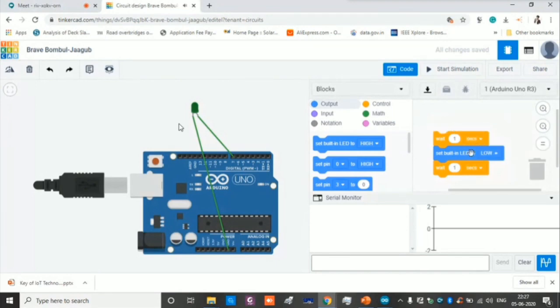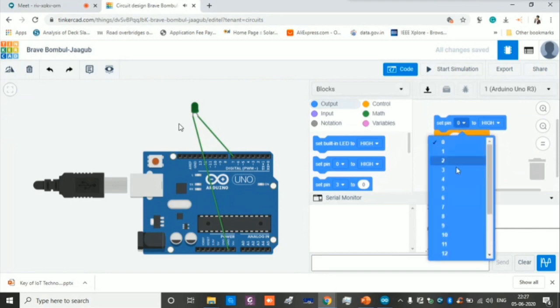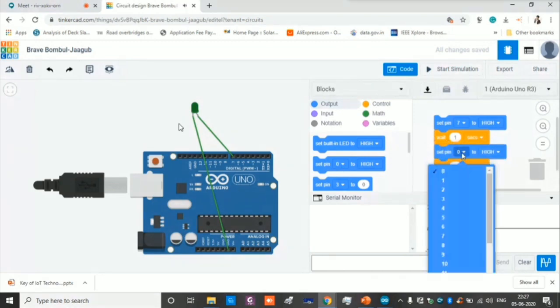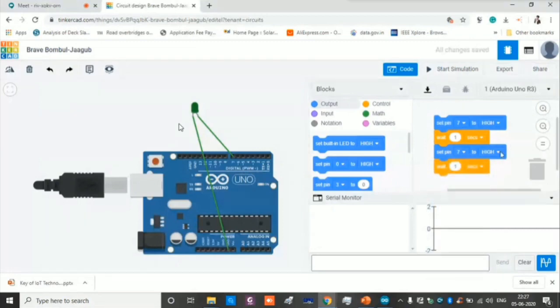I'm just deleting the block. First thing, we have to set the pin, right? I want to set the 7th pin, high for 1 second. Same block: I want to set the 7th pin low for a particular time. It's very easy to learn.